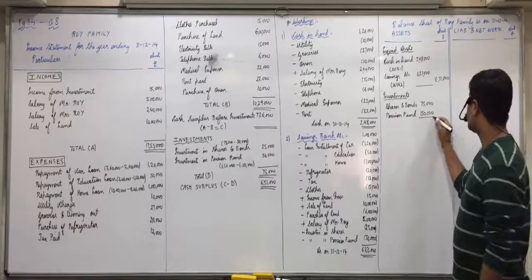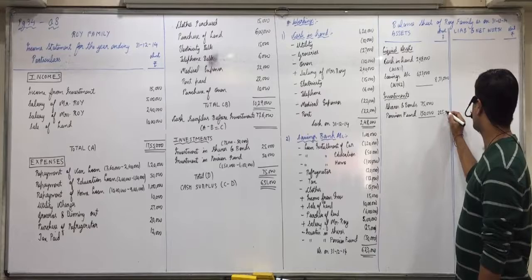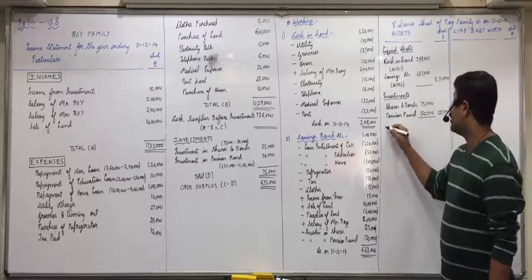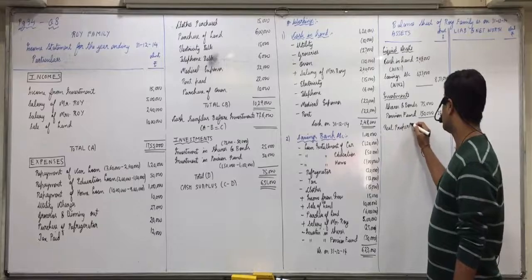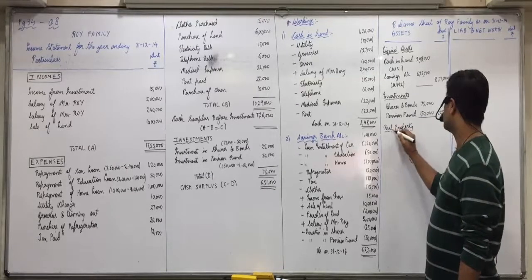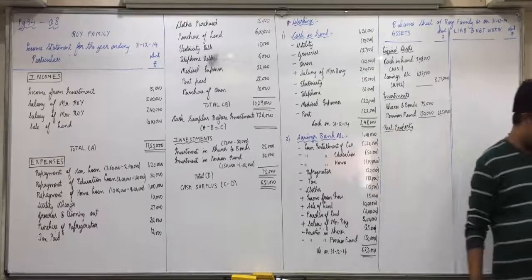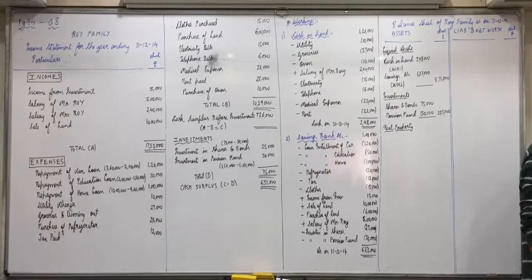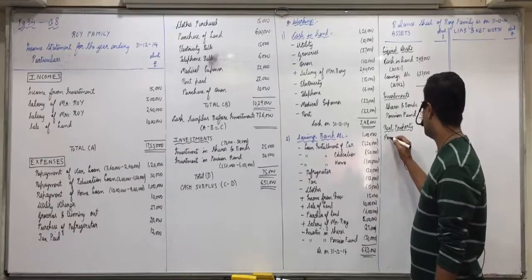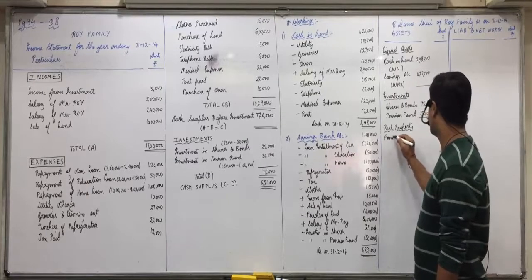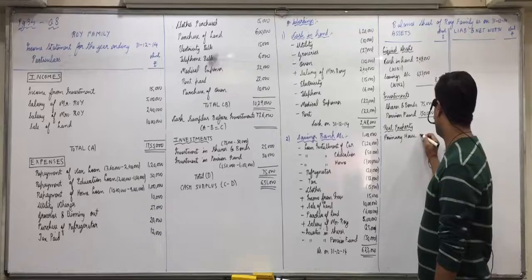So 2,25,000. And real property. In the first table, what we have marked as real property, only one thing, primary residential house property, that is of 12 lakhs. Primary house 12 lakhs.